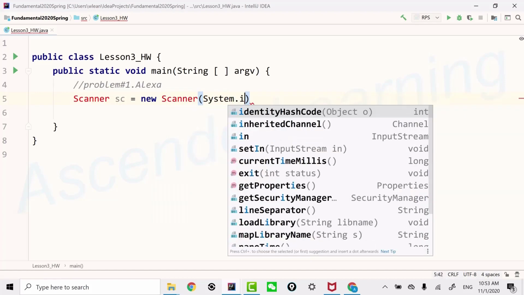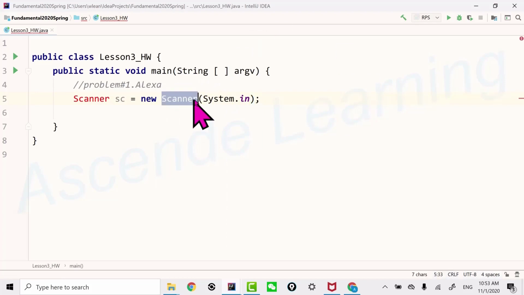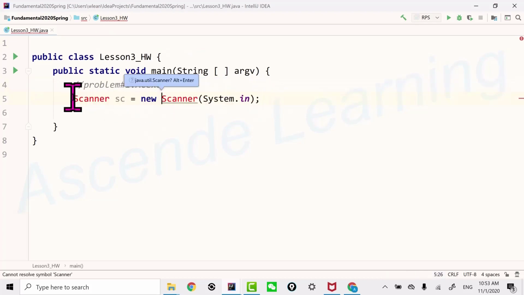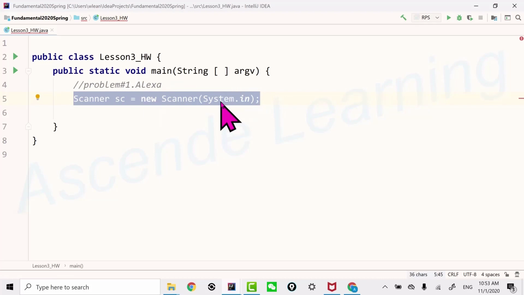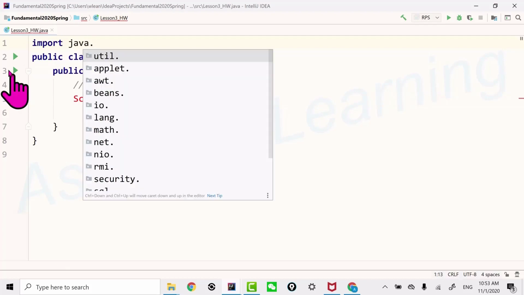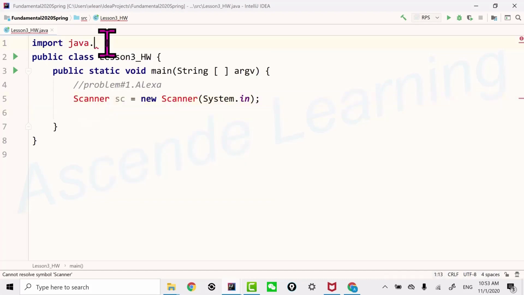Later on, not today, during some later lesson, we're going to dissect every single part of a sentence, and then it's going to make more sense to you guys. But for now, for a lot of things, you just have to take it as is, because we can't talk about everything in one shot, which could be very distracting. Okay, and then in order to use this class, you have to import it. So you say java.util.Scanner. You import it, meaning, okay, please load that class into memory so that I can use it.